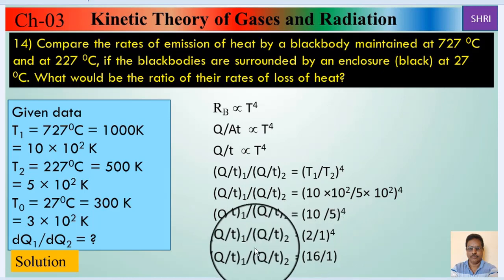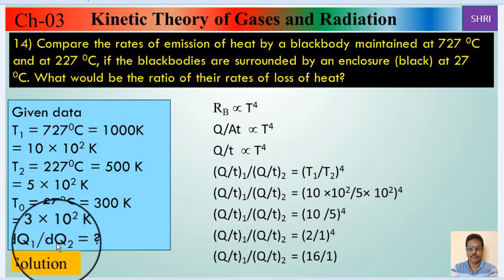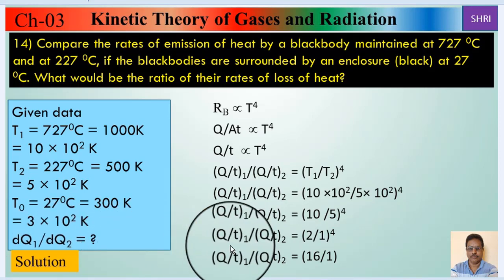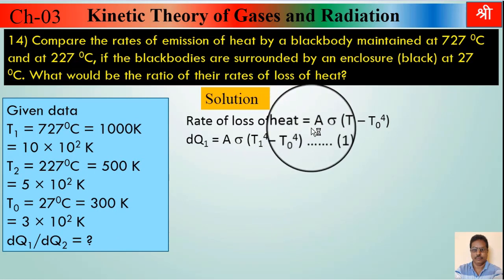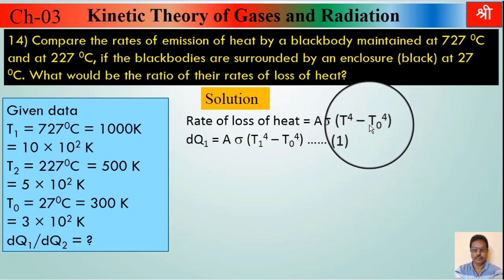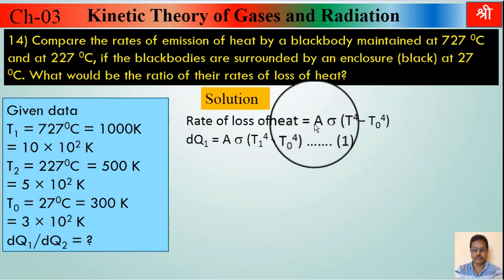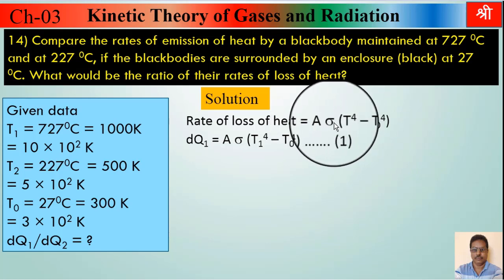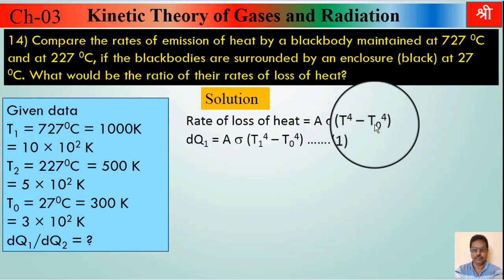Now how to find the answer of the second part? Ratio of rate of loss of heats. Now see this second part. We know rate of loss of heat is given by A sigma (T raised to 4 minus T naught raised to 4), where A is the area of the body. Actually there is a single body, so area is constant, sigma is the Stefan's constant which is also constant, T is temperature of the body and T naught is temperature of the surrounding.